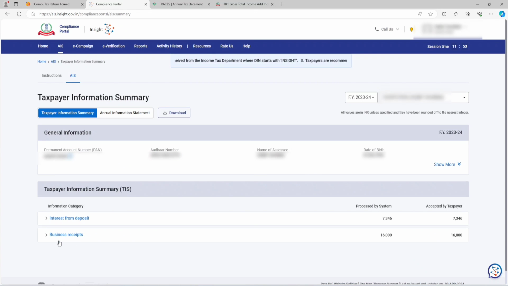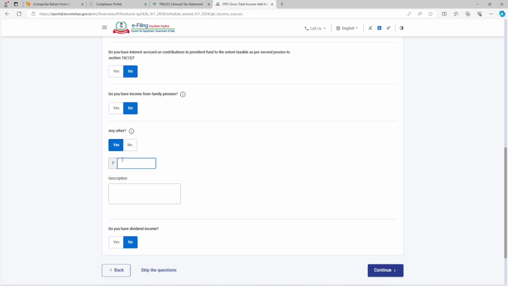In AIS we are getting 16,000 rupees income from business receipt. You can also file business ITR 3 or 4 as well, but specifically if you can show this income as income from other sources, then you can file it in ITR 1 as well. So we need to mention here the income which we have earned.